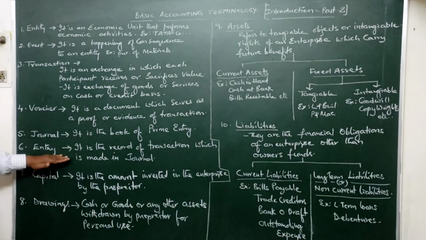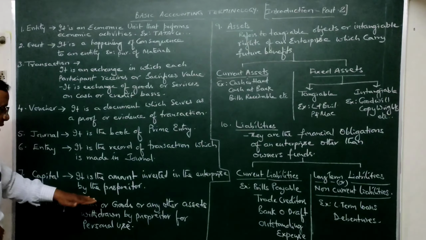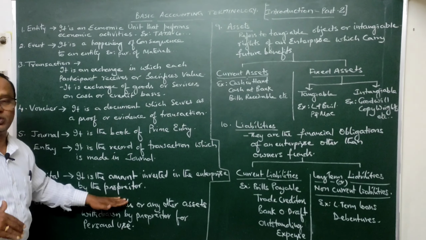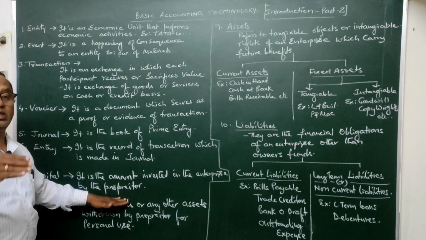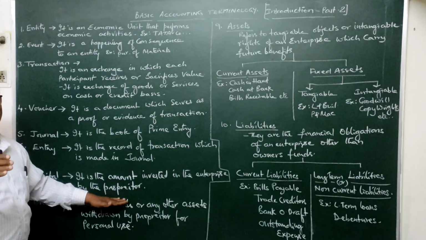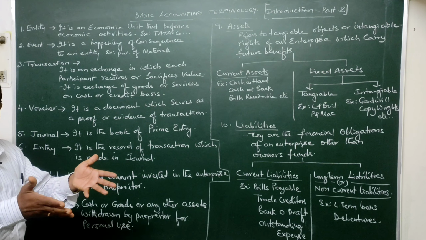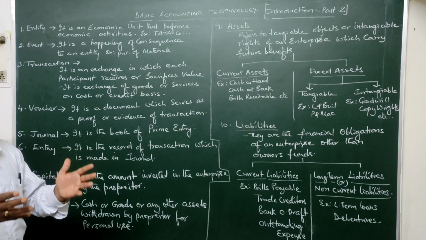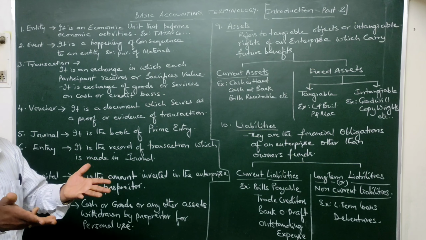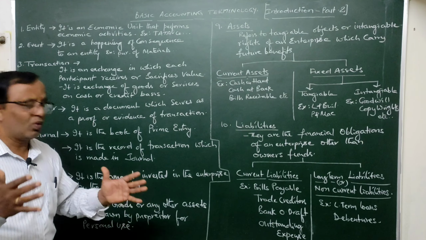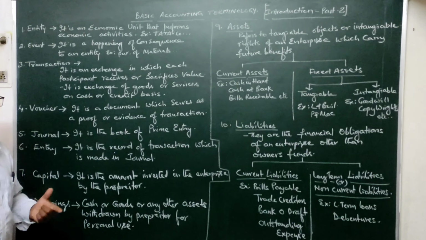Then again, capital. What is the meaning of capital? It is the amount invested in the enterprise by the proprietor. Proprietor means the owner, the person who is the base for starting the business, the person who has started the business by investing some money in it. Whatever money or money's worth he has invested in the business to commence the business is called capital.